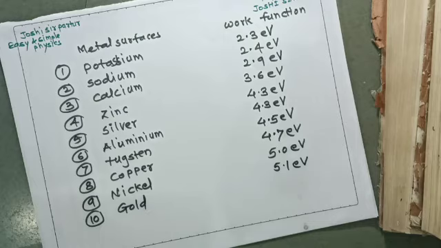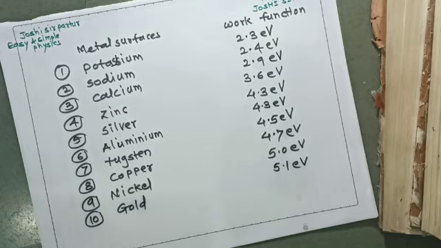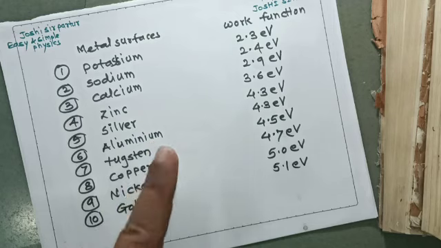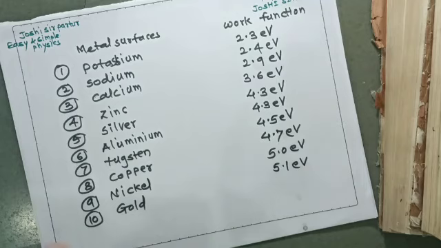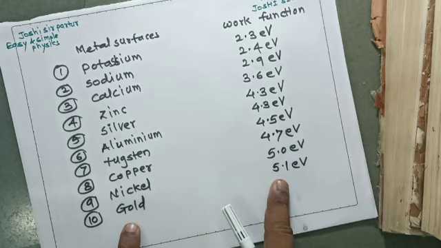From this chart, we see that potassium has the least work function, whereas gold has the maximum work function among these 10 metal surfaces. For the metal surface whose work function is less, the threshold wavelength will be maximum and its frequency will be less as compared to the metal surface whose work function is maximum.